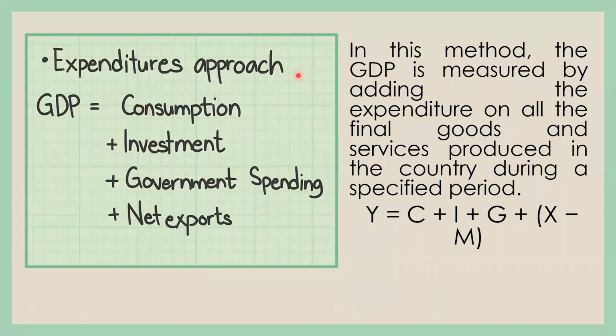In expenditure approach, GDP is equal to consumption plus investment plus government spending plus net exports. In this method, the GDP is measured by adding the expenditure on all the final goods and services produced in the country during a specific period. So here GDP is equal to C, consumption, plus I, investment, plus G, government expenditure, plus net exports.